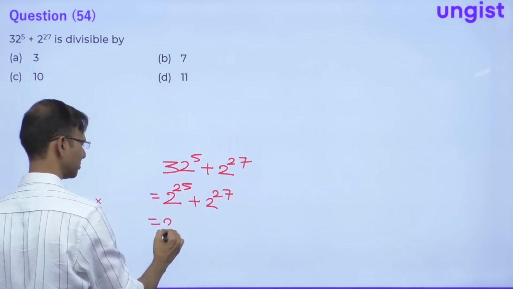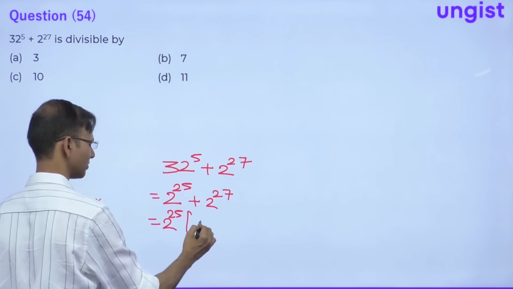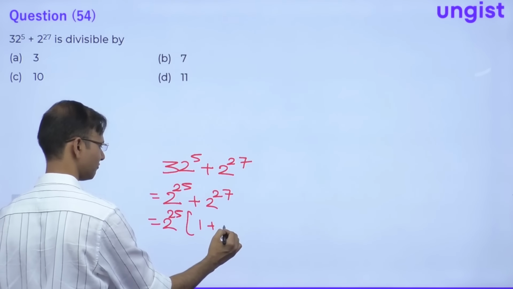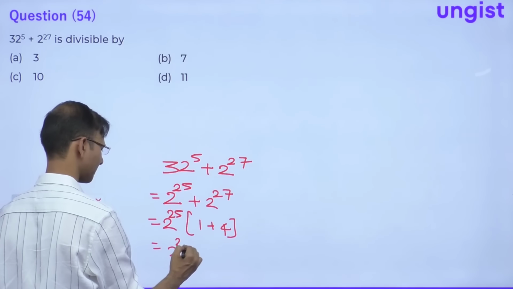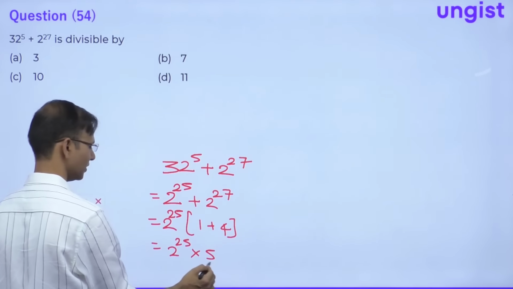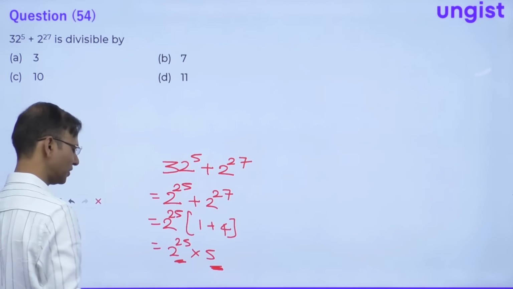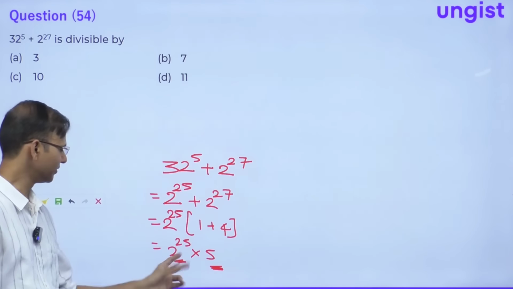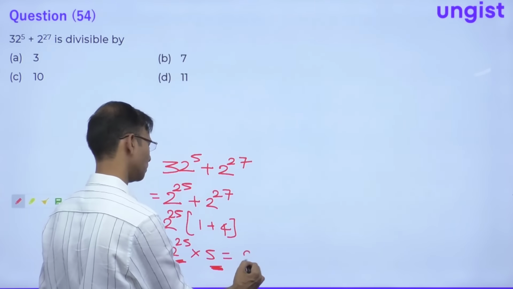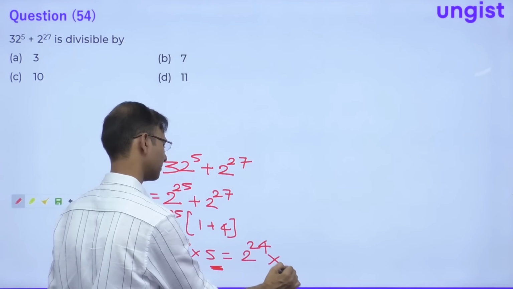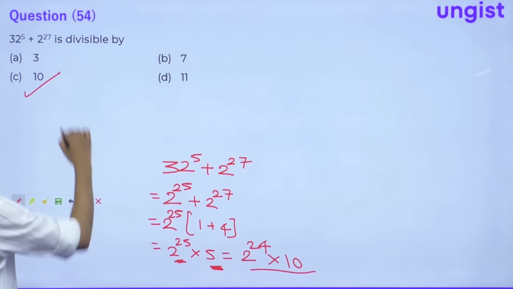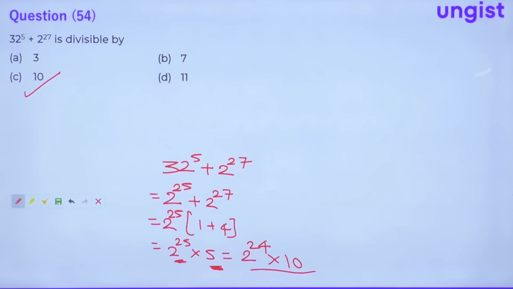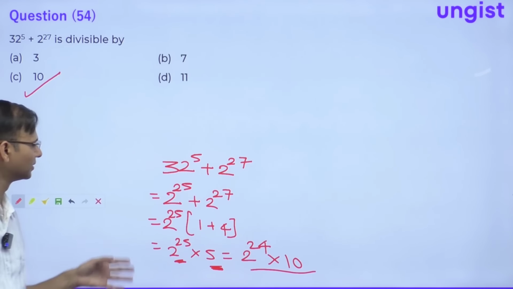So here 2 raised to the power 25 if we take common, so this will be 1 plus 2 square, which is 4. So this is 2 to the power something into 5, right? So guys, this is 5 and we can take 1 2 out. So 5 into 2 will be 10. So this is 2 raised to the power 24 into 10, correct? So this is what? This is the multiple of 10. Alright, clear guys? So this question is the multiple of 10.